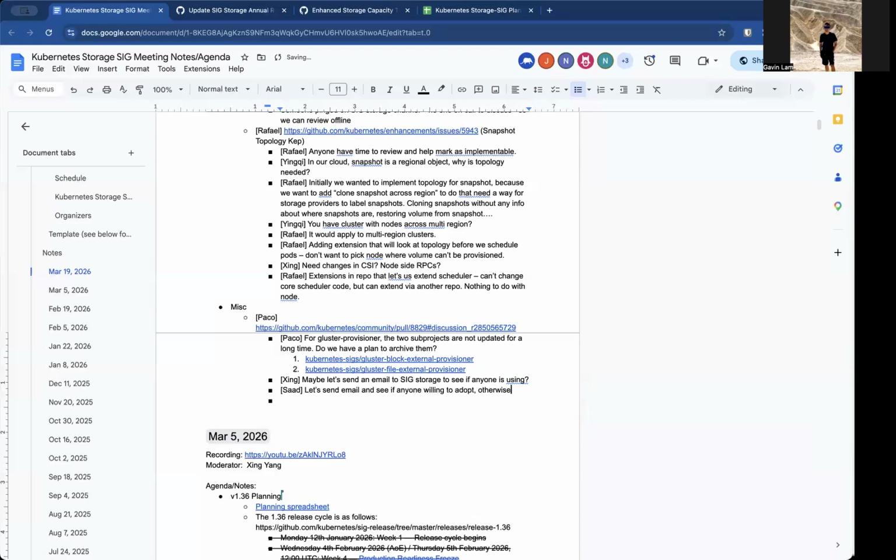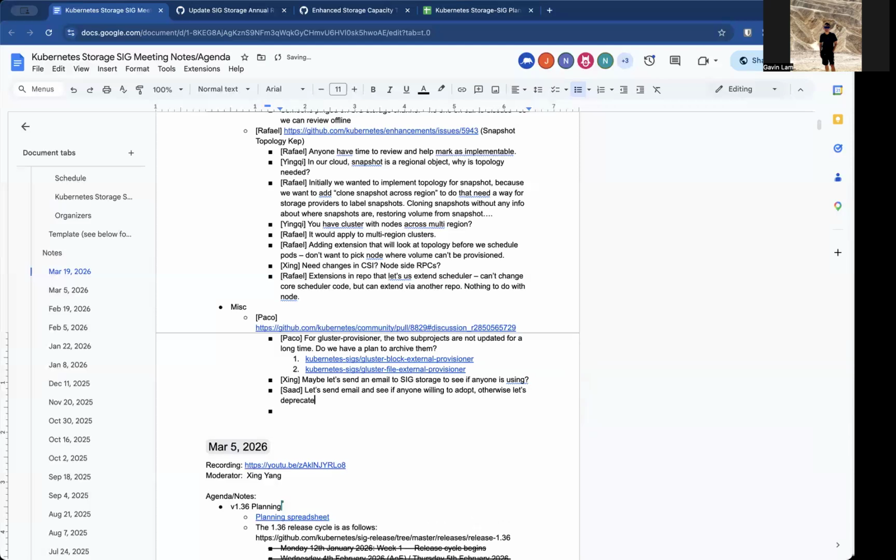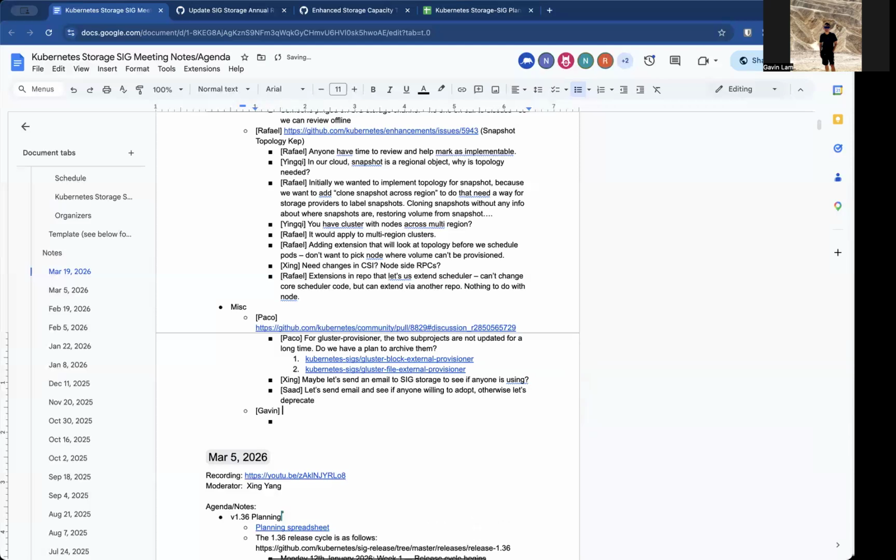Could we also talk about a KEP I posted in the chat? I posted in Slack as well when we talked about it in the last meeting. Can you speak up a little bit, Gavin? Yeah, I posted a KEP in the chat. Could we also talk about that? Oh yeah, absolutely. Let me copy it over. Thank you.